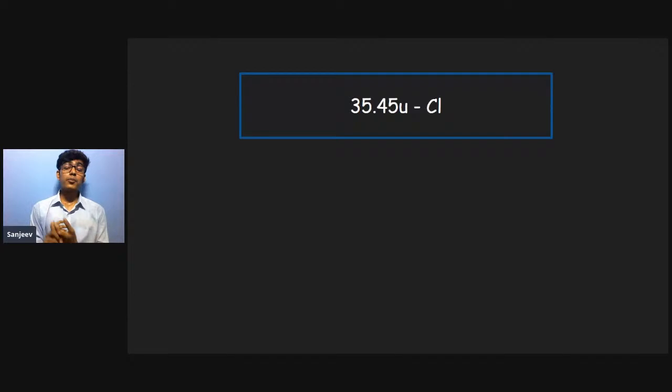And one more important point which can come in your exercise or problems. They'll ask you what is the atomic mass for chlorine or any other element, and they will give you the unified mass. Suppose they have given you the unified mass for chlorine, it's 35.45 u, and you're supposed to find out the atomic mass of this particular atom.